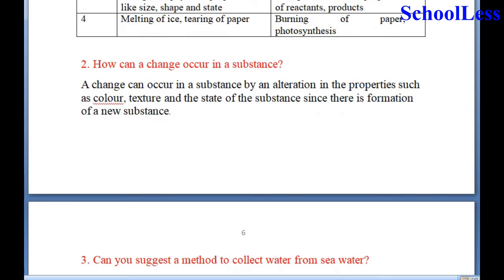Now, how can a change occur in a substance? A change can occur in a substance by an alteration in the properties such as color, texture, and the state of the substance, since there is a formation of a new substance.